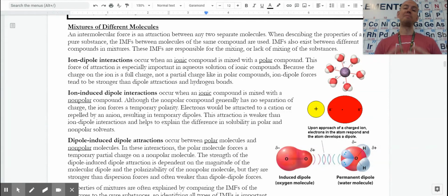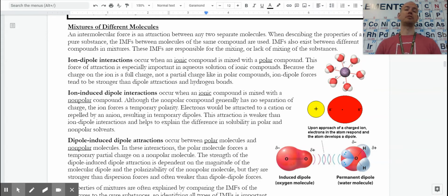IMFs exist between any two molecules that are close to one another. We often think about IMFs within a pure substance. This water molecule and this water molecule, how strongly do they attract one another? That's what gives water its properties: its melting point, boiling point, vapor pressure, surface tension. All of those are based upon, within that pure substance, how strongly the molecules can attract. That's true whether they're polar or nonpolar, whether they exhibit hydrogen bonds or not.